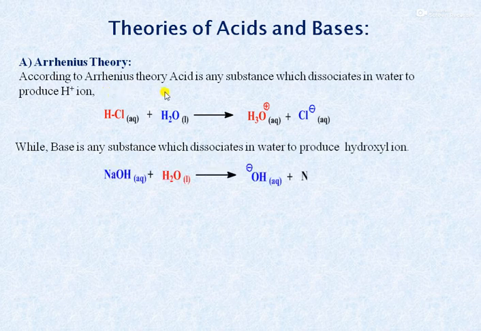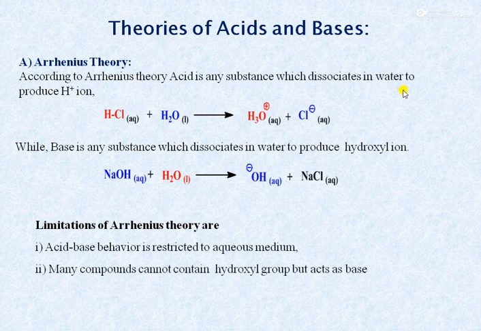According to Arrhenius theory, acid is any substance which dissociates in water to produce H plus ion. For example, HCl dissociates in water and it gives the H plus ion which is abstracted by water molecule, plus Cl minus ion can be formed. While according to Arrhenius theory, base is any substance which dissociates in water to produce hydroxyl ion. For example, sodium hydroxide dissociates in presence of water and it gives the OH minus ion, plus NaCl can be formed.